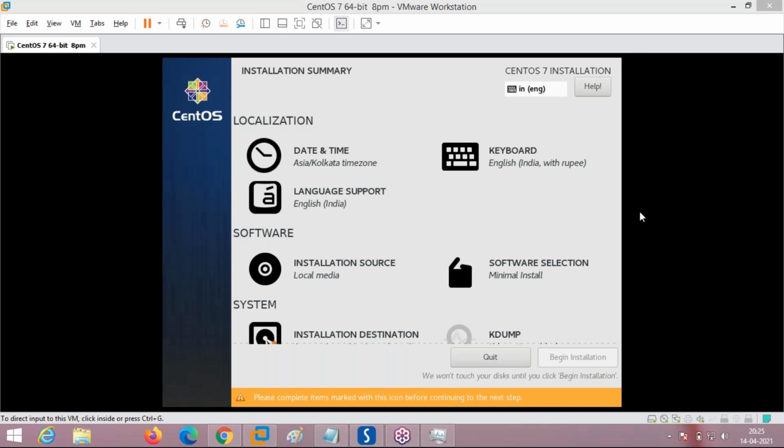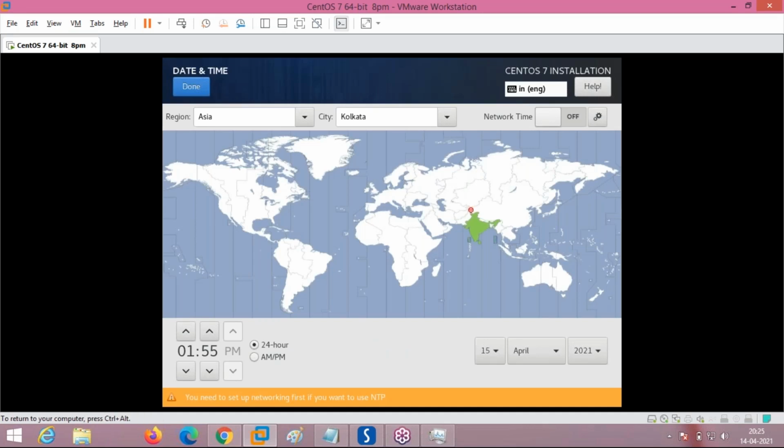See, now the next step of installation. Select the date and time. Here it is showing 15th April, but this is the 14th April, so I am changing it to the 14th April. What is the current time? This is a 24-hour format, so I am setting it to 20. The year in my system is 2026, so that time I am setting. This is Asia Calcutta. Just press OK. Okay, then done.